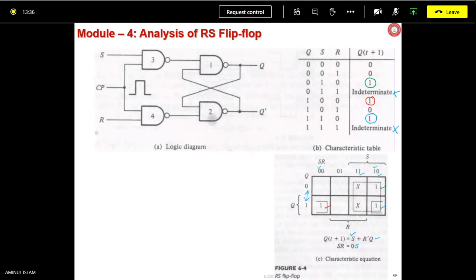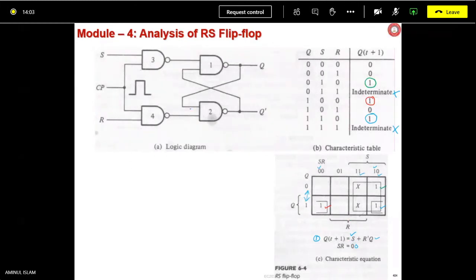So that is indicating. Mainly you have to remember this equation. What is the characteristic equation of SR flip-flop? You will not put SR equals 1 1, because that is an undefined state. So SR equals 0 0 you can put, or SR equals 0.